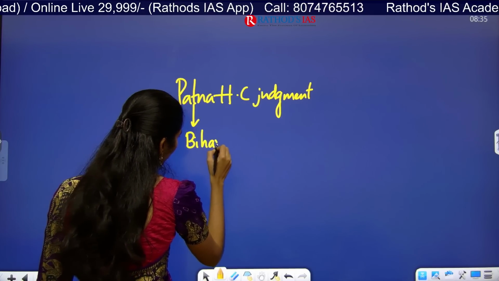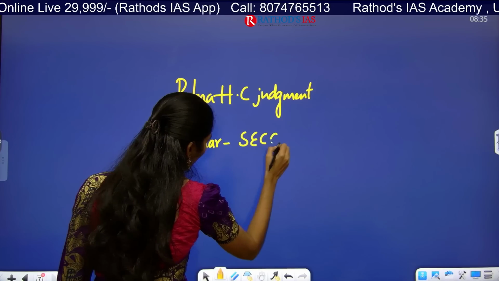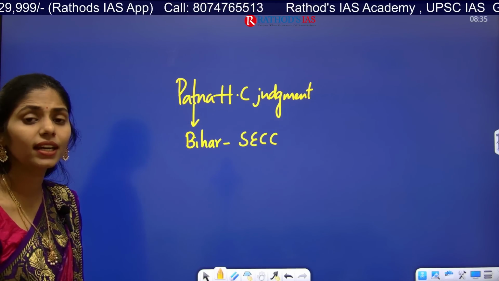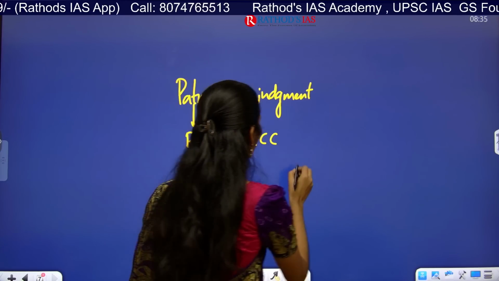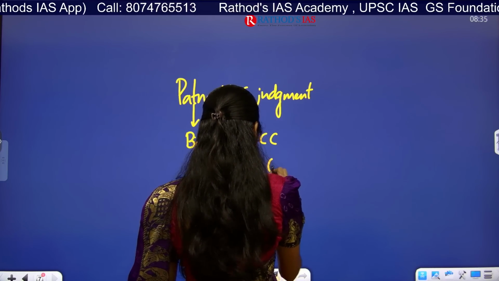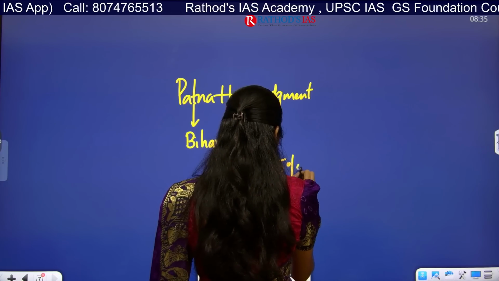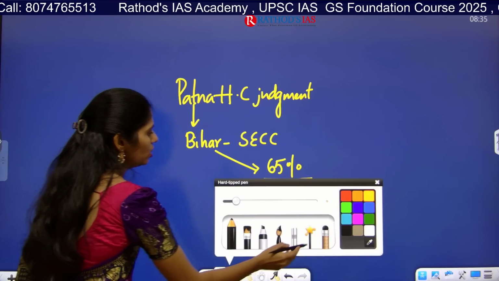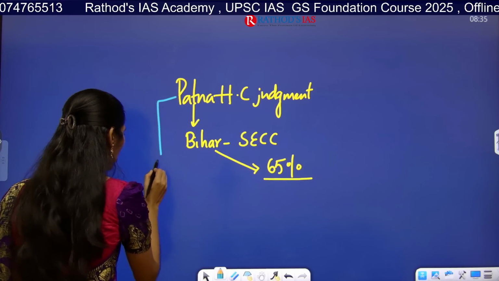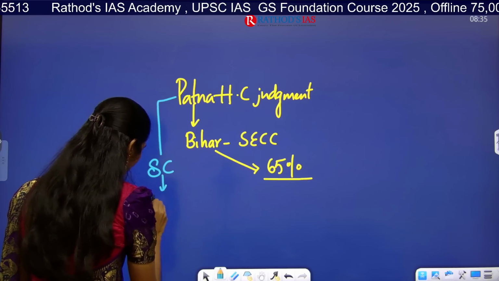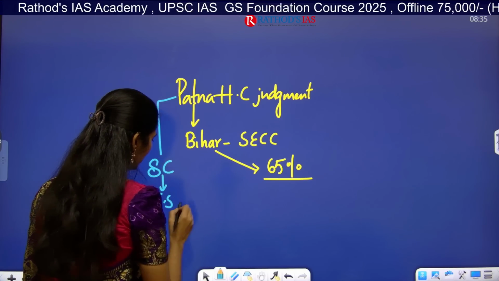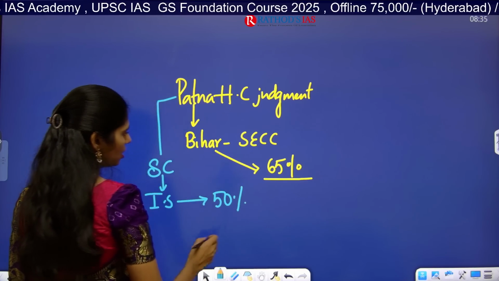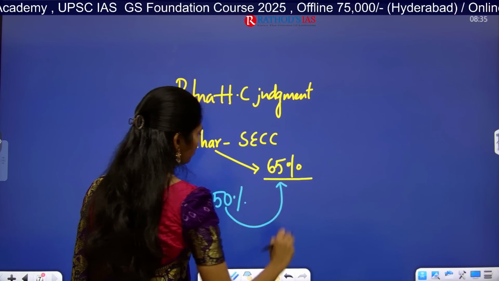In Bihar, they came up with a socio-economic caste census. In this caste census, they found that many people need reservation. So the Bihar government came up with providing reservation for 65%. But the Supreme Court in Indra Sawhney versus Union of India case said that the ceiling limit is 50%, and now it increased to 65%.